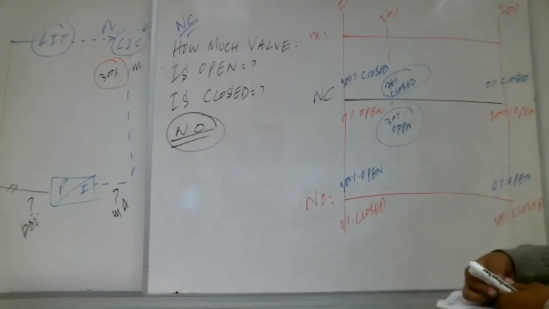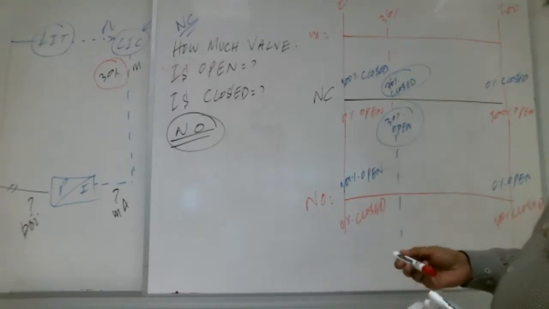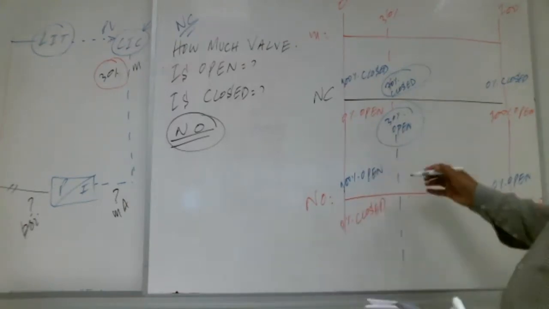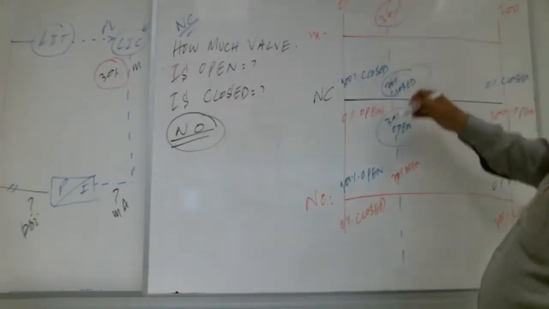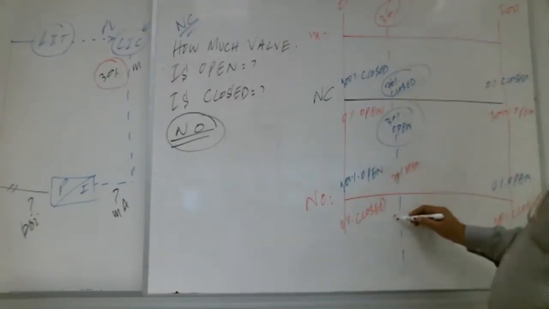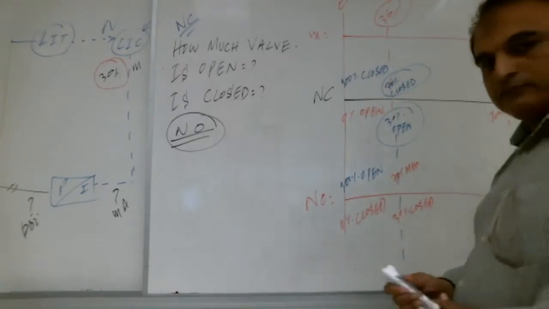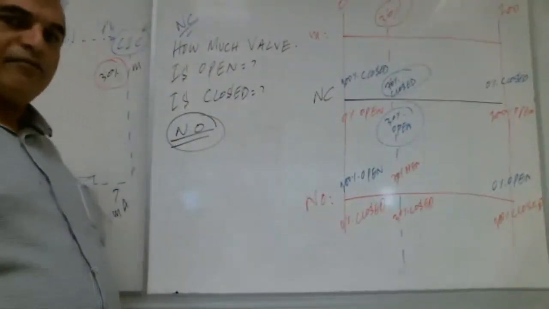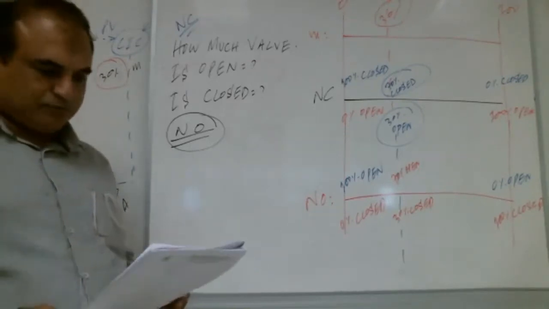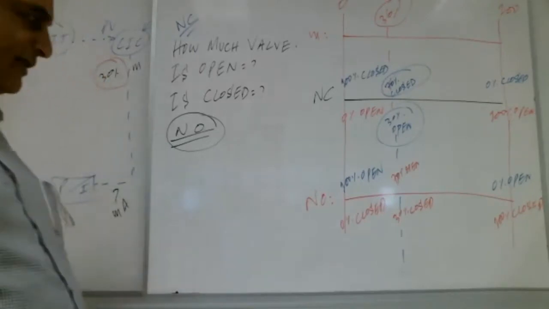How much is the signal, Shabab? 30%. This one here. So how much open? 70% open. Because this is the signal 30%, 100 minus 30 is 70. And how much closed? 30% closed. Very good. A lot of brothers are replying, mashallah. Yes, Shabab. Any question up to here? Very good. A lot of brothers are saying no question.